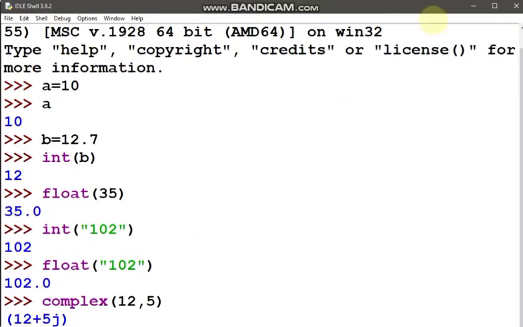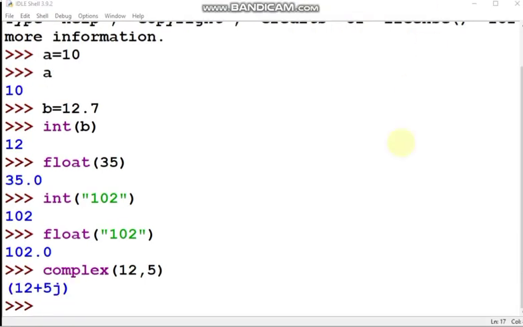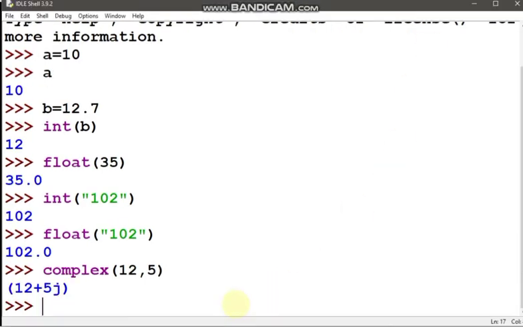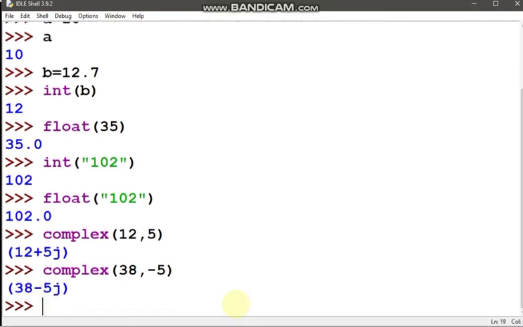Now suppose complex 38 comma minus 5. So the value will be 38 minus 5j. Yes, you are correct.